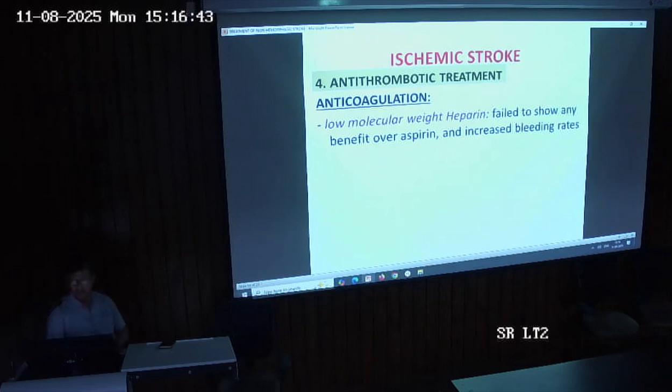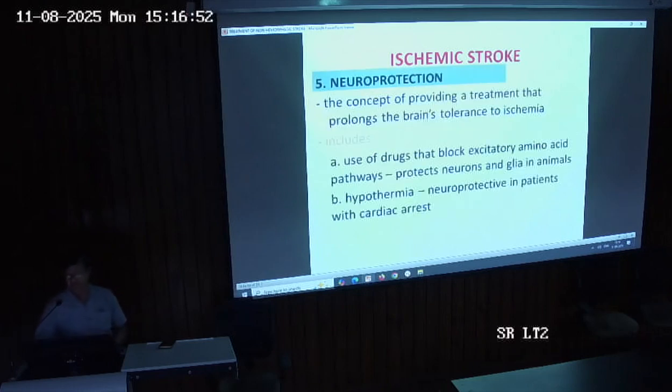So anticoagulation is usually not preferred because it shows more bleeding chances and does not show any benefit over aspirin. And the last part is neuroprotection. Neuroprotection is the concept of providing a treatment that prolongs the brain's tolerance to ischemia. Neuroprotection includes the use of drugs which block the excitatory amino acid pathways, protecting the neurons and the glia. And second, neuroprotection is through hypothermia.